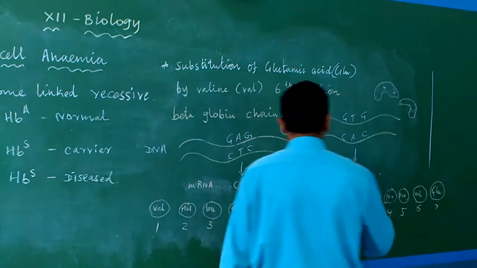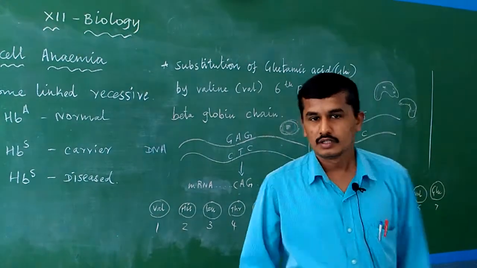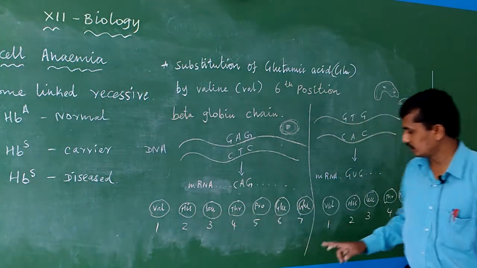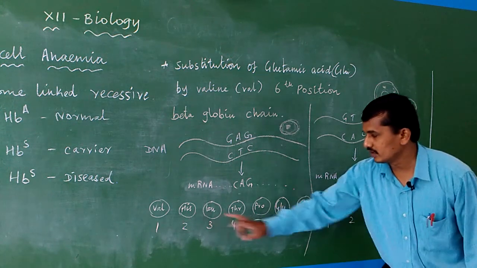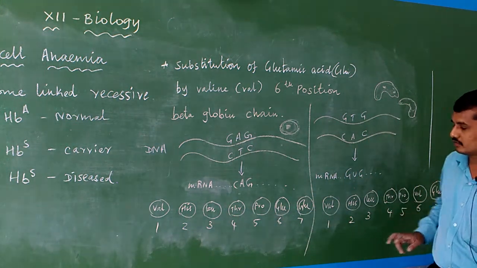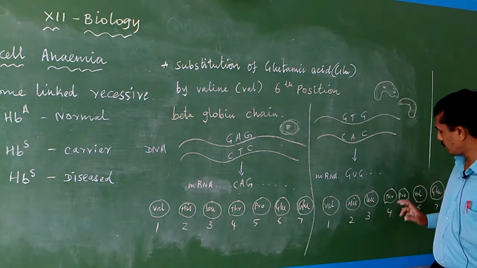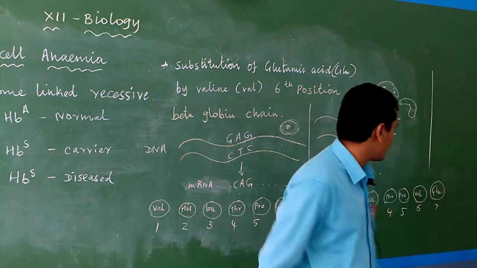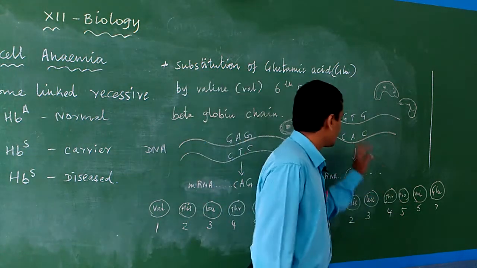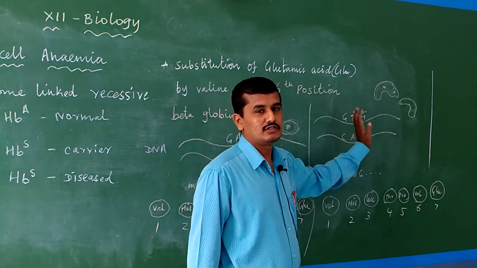The first amino acid is the same, valine. The second amino acid is also the same, histidine. And the third amino acid, leucine, is also the same, and threonine at position four is also the same. And the fifth amino acid, proline, is also the same. But in the sixth amino acid, instead of glutamic acid, in the diseased person,